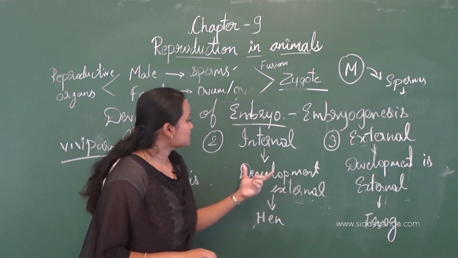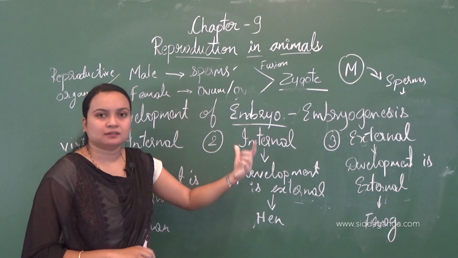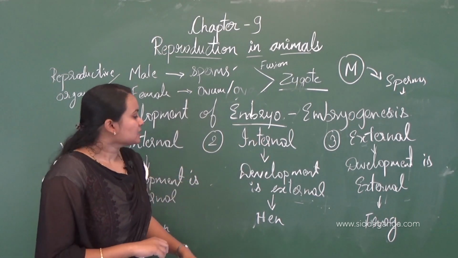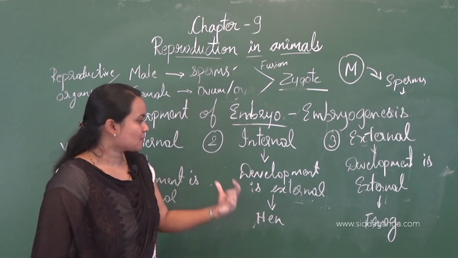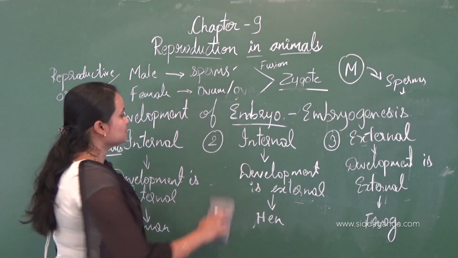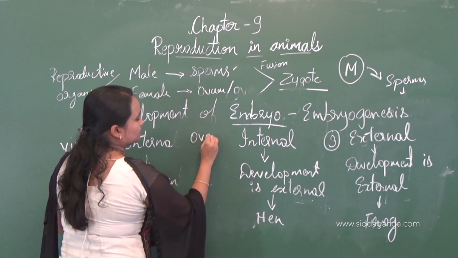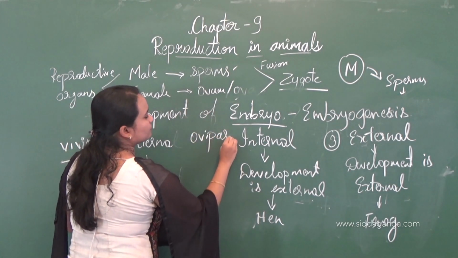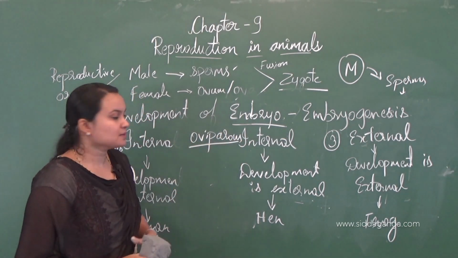Whereas in the second case, here what happens? The fertilization is internal and development is external. For example, hen. So these types of organisms are called oviparous organisms.